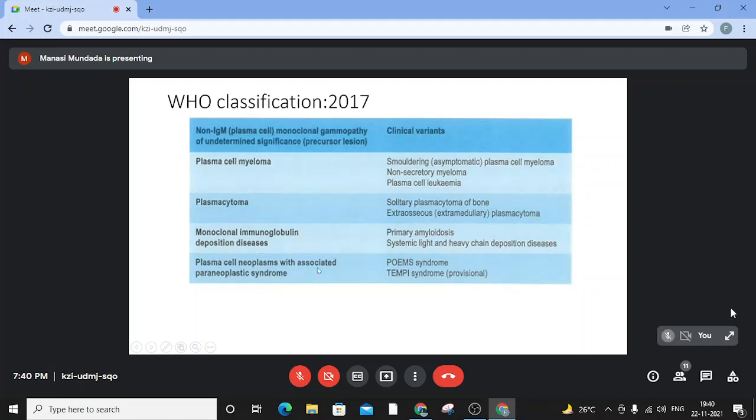And then there is another category wherein the plasma cell neoplasms are associated with a few paraneoplastic syndromes, seen sometimes as the POEMS syndrome, and the TEMPI syndrome is a very, very rare category here, and it is at present a provisional category.